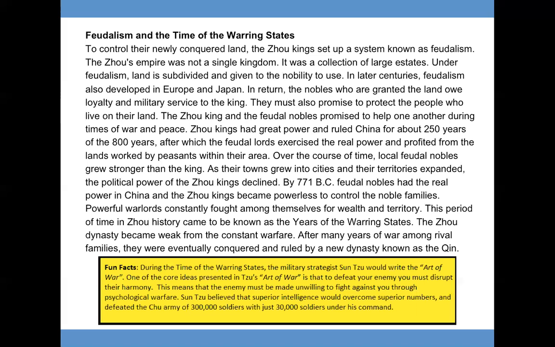Fun facts. During the time of the Warring States, the military strategist Sun Tzu would write The Art of War. One of the core ideas presented in Tzu's Art of War is that to defeat your enemy, you must disrupt their harmony. This means that the enemy must be made unwilling to fight against you through psychological warfare. Sun Tzu believed that superior intelligence would overcome superior numbers and defeated the Chu army of 300,000 soldiers with just 30,000 soldiers under his command.